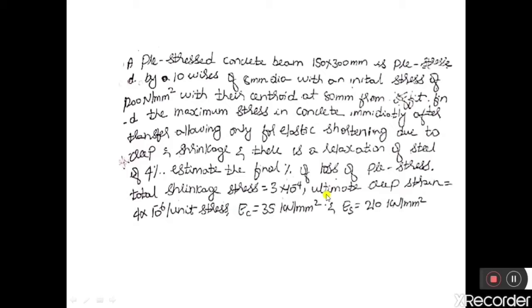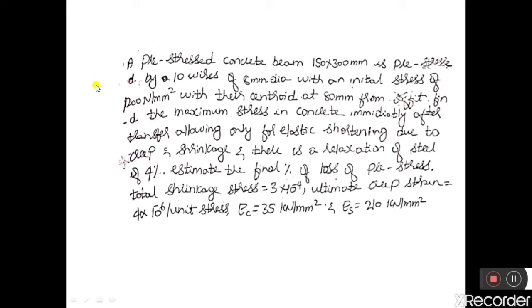Now let us consider one more example. So the question is, a pre-stressed concrete beam 150 by 300 mm is pre-stressed by 10 wires of 8 mm diameter with an initial stress of 1200 Newton per mm square, with their centroid at 80 mm from soffit. Find the maximum stress in the concrete immediately after transfer, allowing only for elastic shortening. Then, due to creep and shrinkage, and there is a relaxation of steel of 4%. Estimate the final percentage of loss of pre-stress.